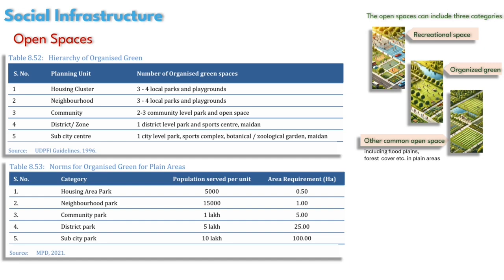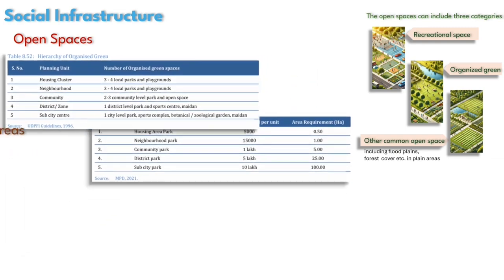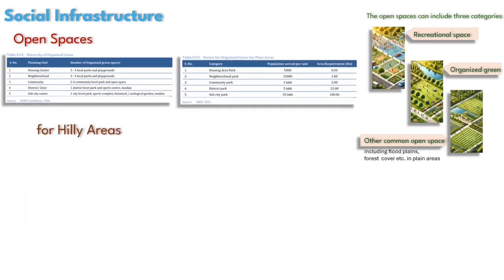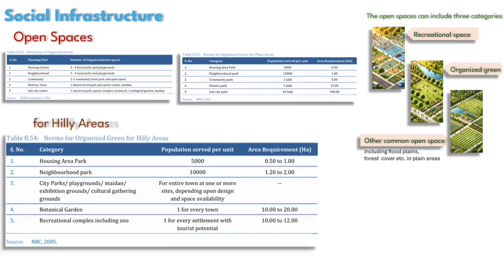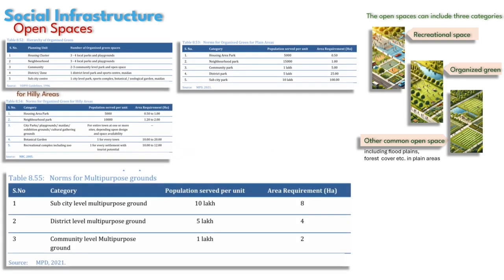So these guidelines are mainly for plain areas. Let's see for hilly areas. In hilly areas, a housing area park is required for every 5000 population, very similar to the plain areas, but its area should be between 0.5 to 1 hectare. Our neighborhood park is required for every 10,000 population with an area of 1.2 to 2 hectares. So these were some guidelines for organized green spaces in hilly areas. Each has its different population serving size and areas.